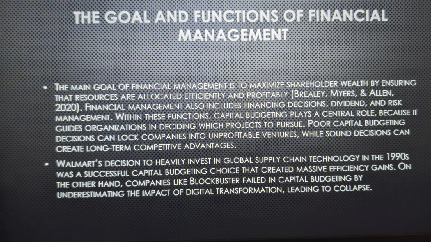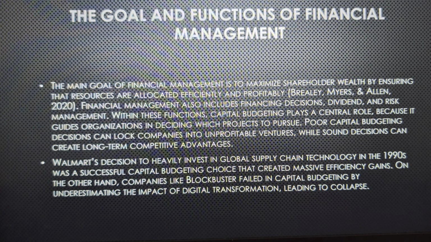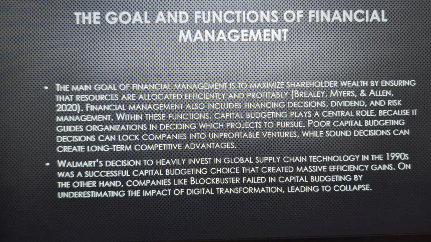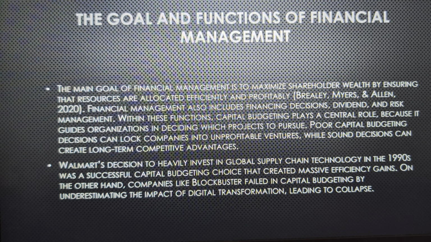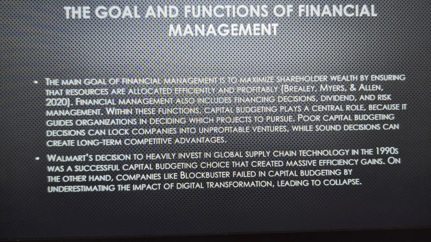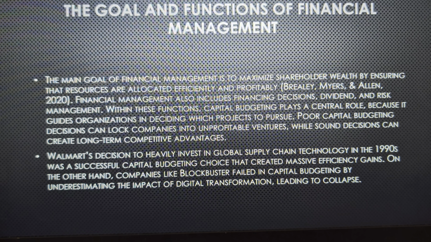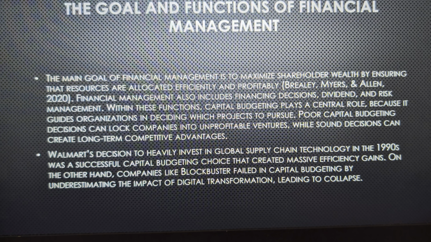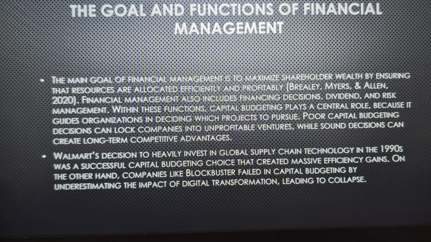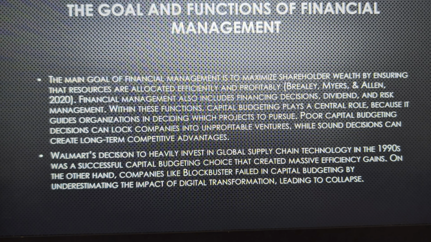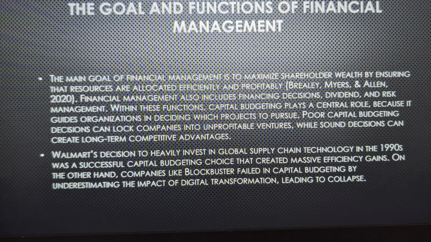The main goal of financial management is to maximize shareholder wealth by ensuring that the resources are allocated efficiently and profitably. One of the things that we can look at is Walmart's decision to heavily invest in global supply chain technology in the 90s, which was a successful capital budgeting choice that created massive efficiency gains. On the other hand, when Blockbuster failed to execute capital budgeting, they ended up collapsing.